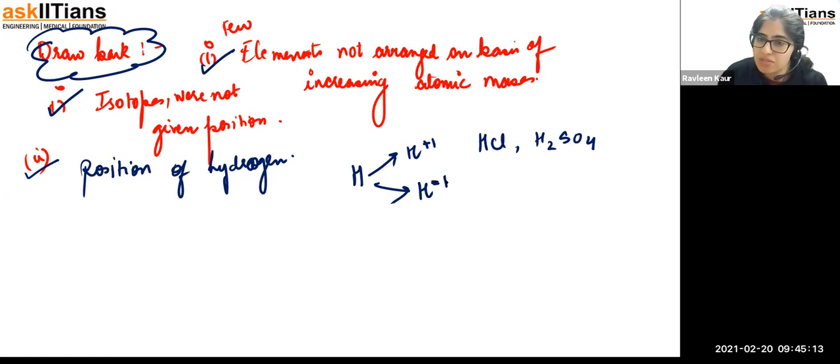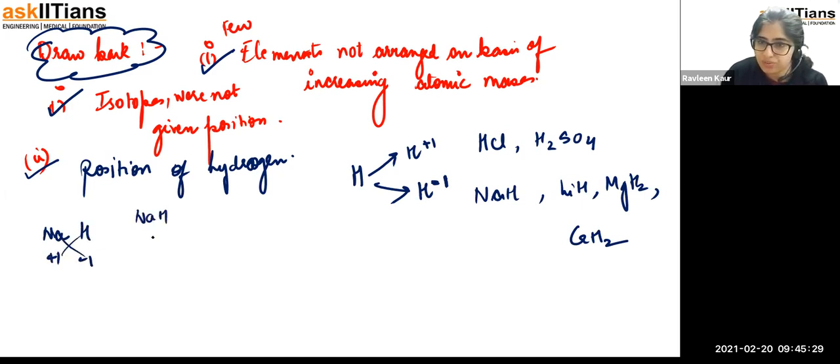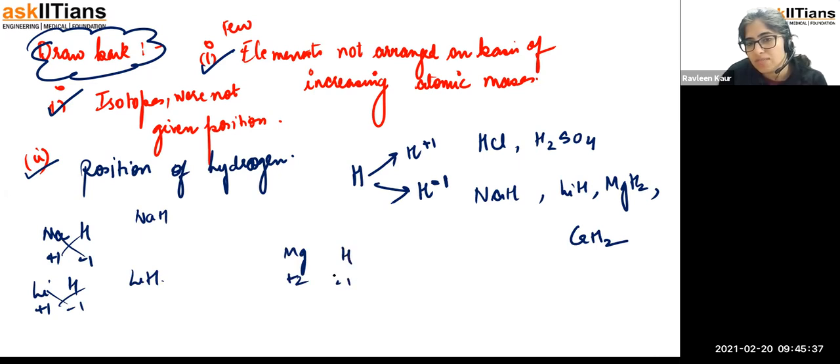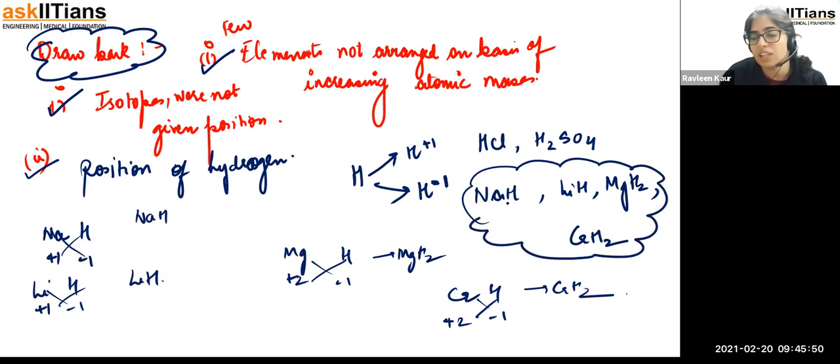If you take H with the -1, for example, NaH, LiH, MgH2, and CaH2. How I've written all of them, I will explain to you. Sodium's valency is +1, H is -1 here, crisscross NaH. Lithium valency is +1, H is -1, crisscross LiH. Magnesium valency +2, H is -1, crisscross MgH2. Calcium's valency is going to be +2, H is going to be -1, crisscross CaH2. So you can observe from here that this is going to be H minus in all the cases.